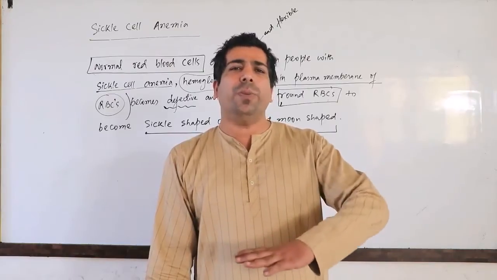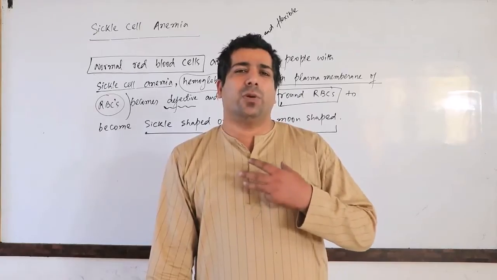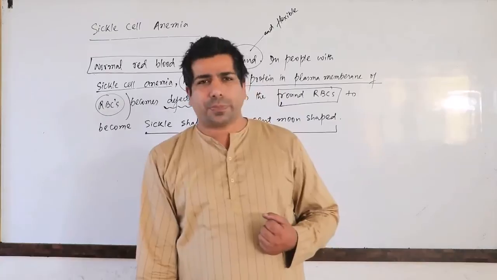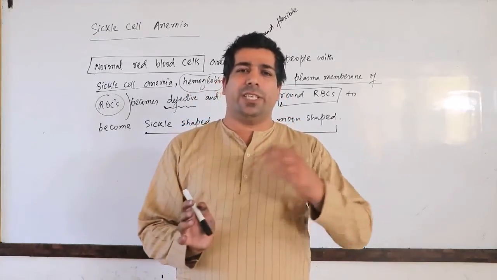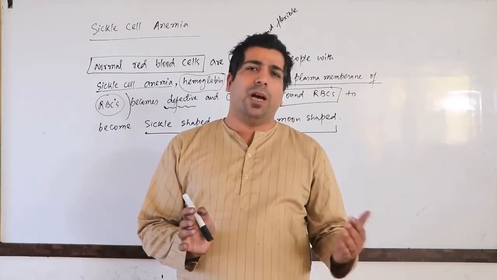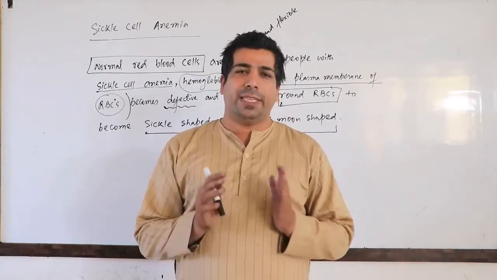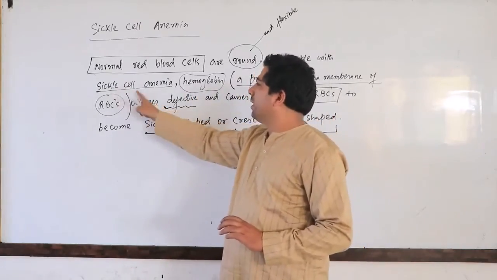When this hemoglobin gets defective, when it has some defect in its structure, what happens actually? The round shape of RBC will change into sickle shape, or it will change into the crescent moon shape. And this particular disease is known as sickle cell anemia.